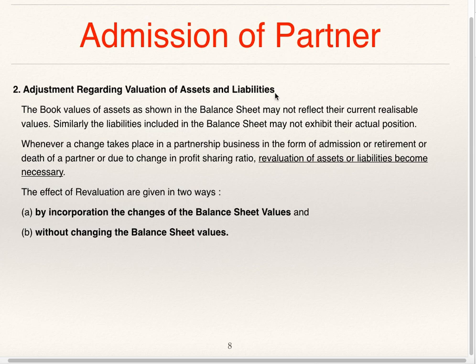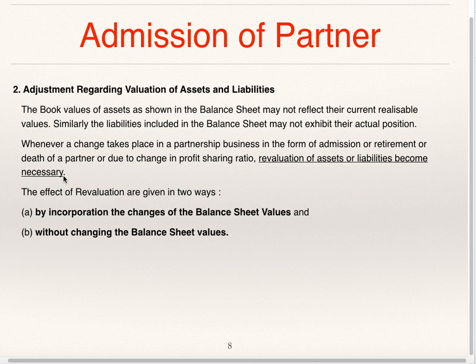Adjustment regarding valuation of assets and liabilities. This is the second important adjustment which is required to be made in case of admission of a partner. The book value of assets as shown in the balance sheet may not reflect their current realizable values. Similarly, the liabilities included in the balance sheet may not exhibit their actual position. Whenever a change takes place in a partnership business in the form of admission or retirement or death of a partner or due to change in profit sharing ratio, revaluation of assets or liabilities becomes necessary.